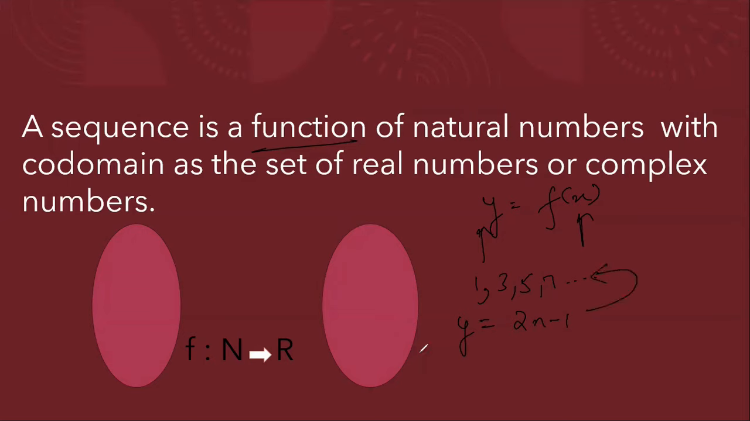If n equals 1, then what is y? 2 into 1 minus 1, which is 2 minus 1, that is 1. If n equals 2, what is y? 2 into 2 minus 1, which is 4 minus 1, that is 3. If you give input in the form of natural numbers, you get an output like 1, 3, 5, 7, and so on. So what is a function? You give some input and you get some output. That is a function in mathematics.